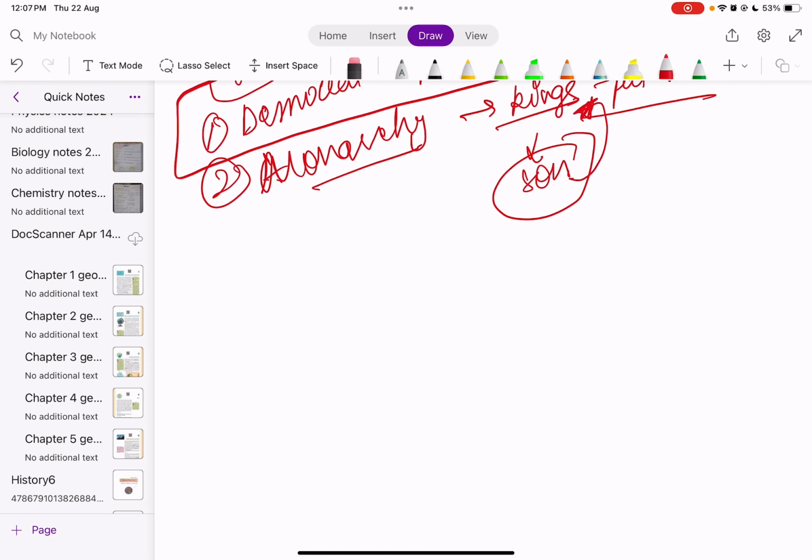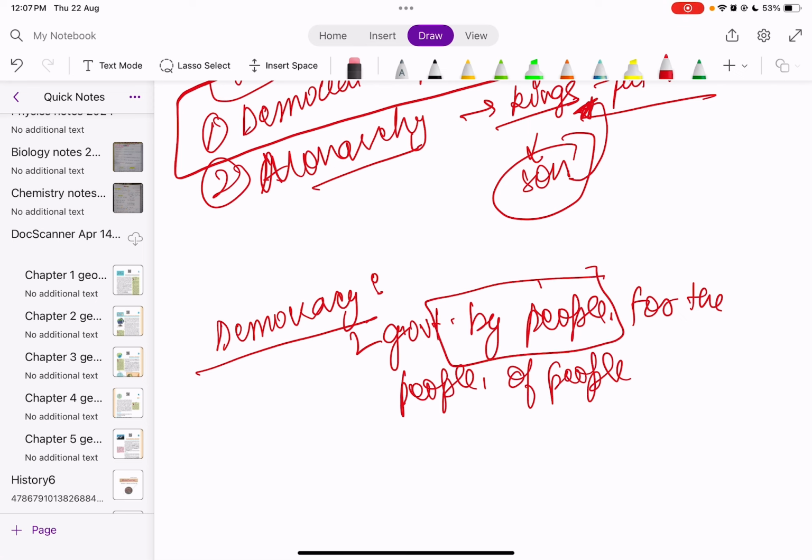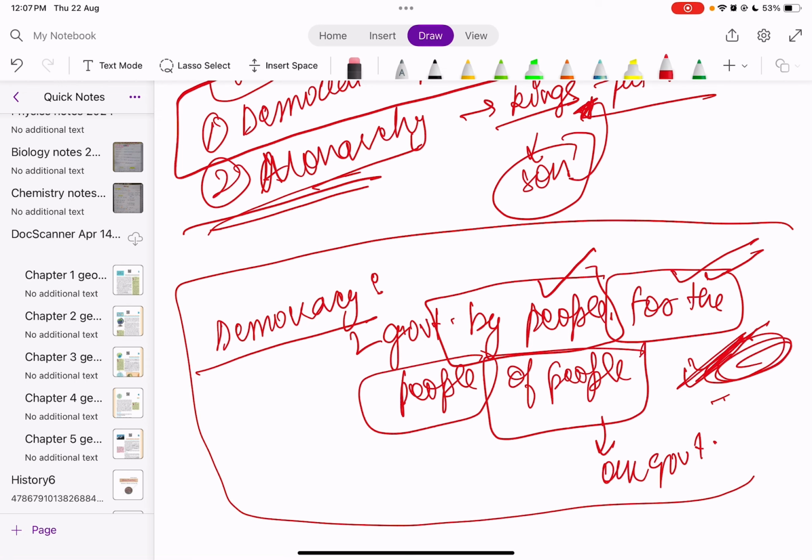So when we talk about democratic government, democracy is defined as government by the people, for the people, and of the people. What is meant by this? It means that we choose the government, it's by the people. For the people means it is for us, for the citizens, and of the people means it is our government, we are a part of it. It's not somebody who is ruling us without our concern, who takes decisions of his or her choice as happened in the monarchy, but it's not so in democracy.